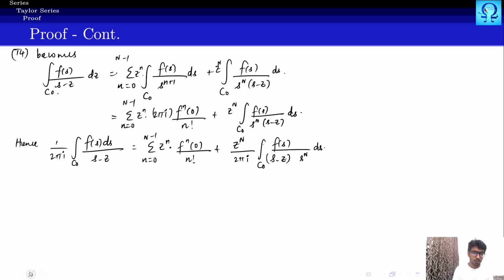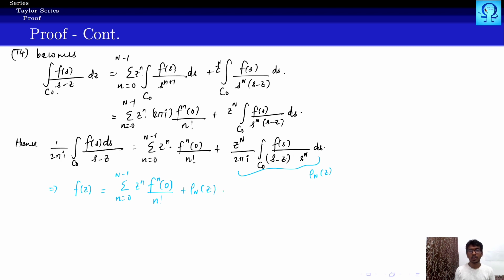Okay. Now what I'm going to do is take this quantity as rho N of z. Let me consider this as a function of z. So what we have is 1 upon 2 pi I, and this is the function f of z, right? So now f of z has the form summation n runs from 0 to N minus 1 z to the power n nth derivative of f at 0 upon n factorial plus rho N of z, and we know what rho N of z is, right?